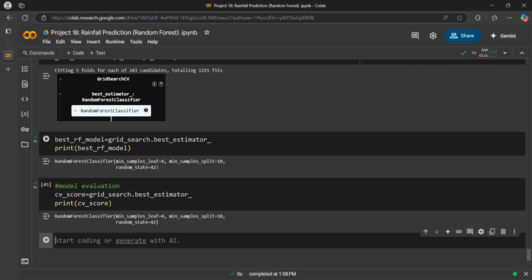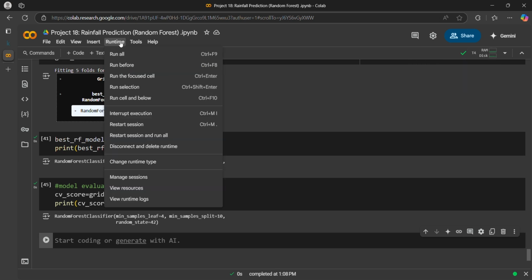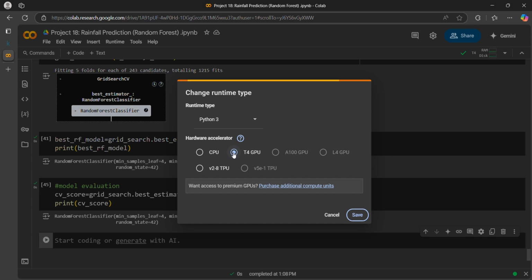So after around 5 minutes the RF model has been trained. And just to give you a pro tip, you can change the runtime to T4. Click on runtime, change runtime, click on T4 GPU and then save it.